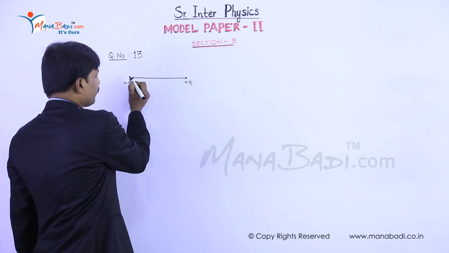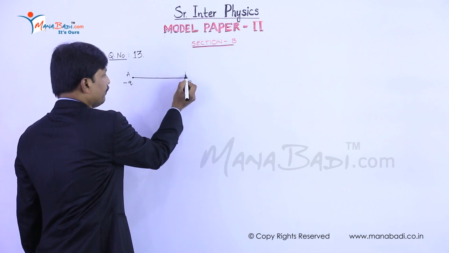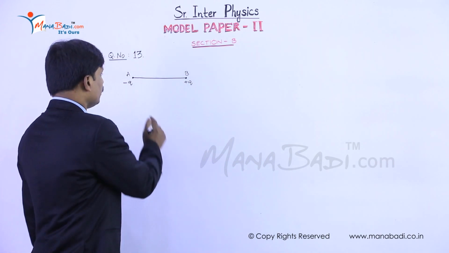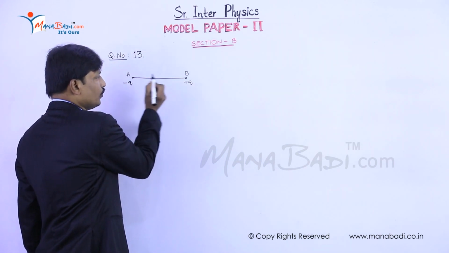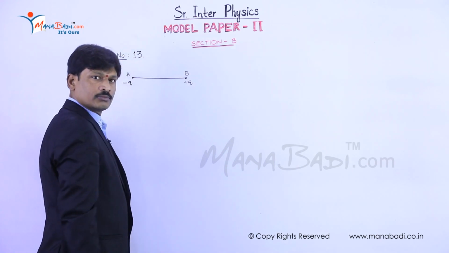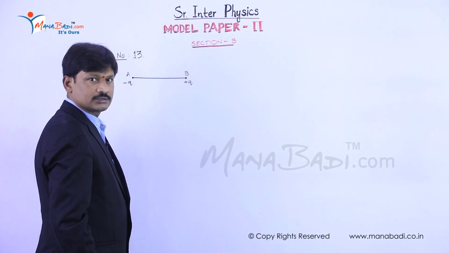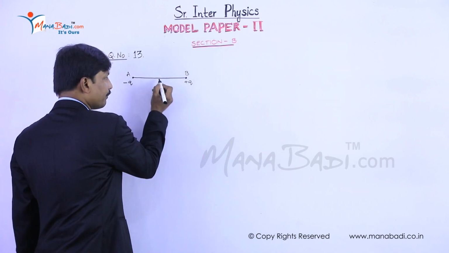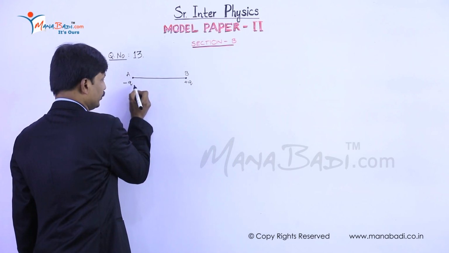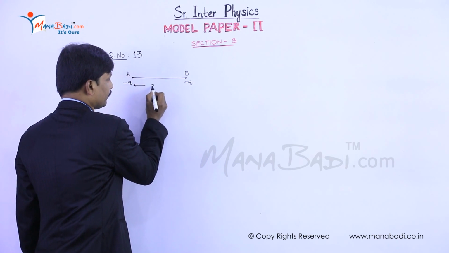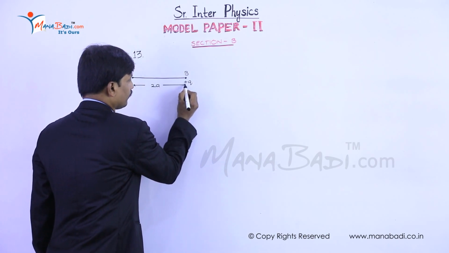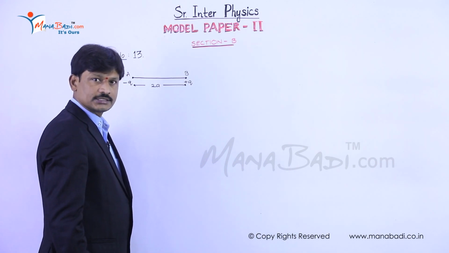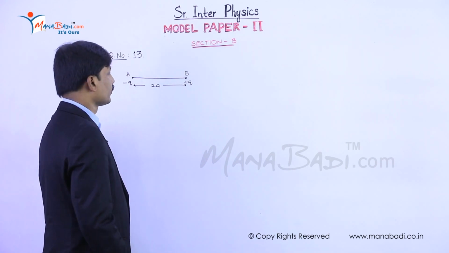For example, let us consider AB as an electric dipole. Here minus Q and plus Q are identical charges but with opposite signs, separated by a distance 2a. Then this arrangement is known as an electric dipole.